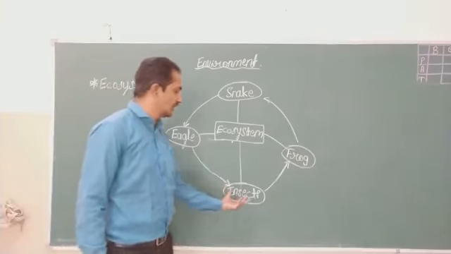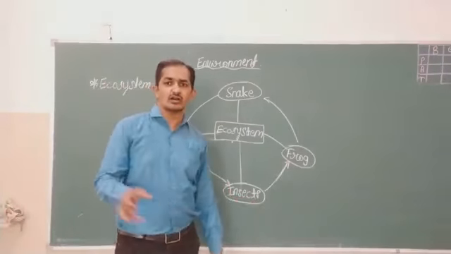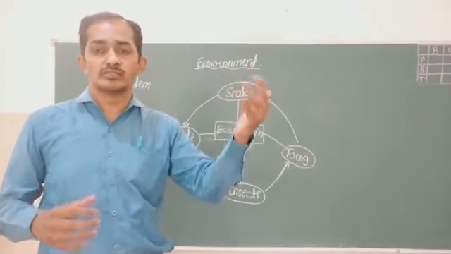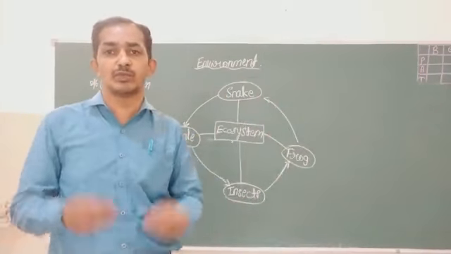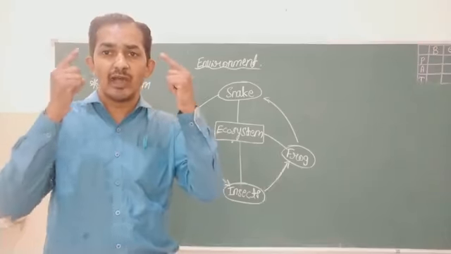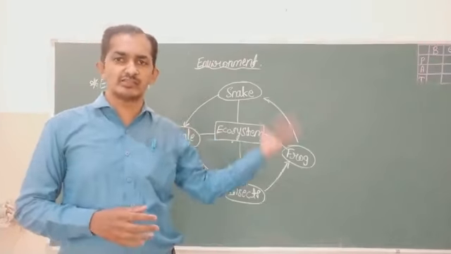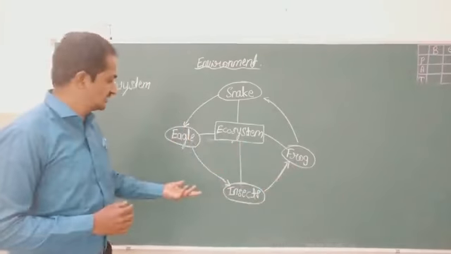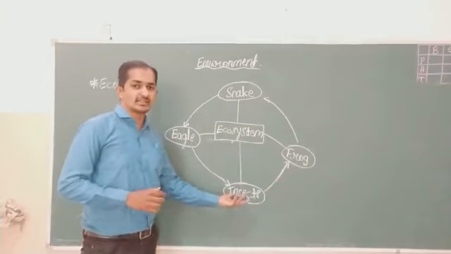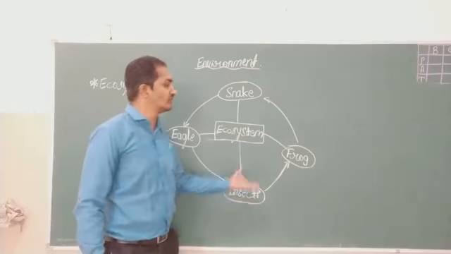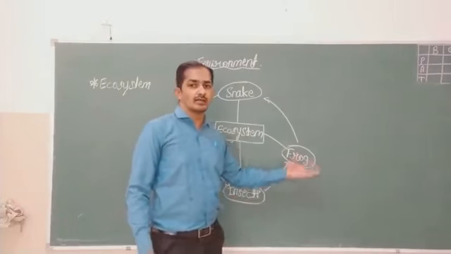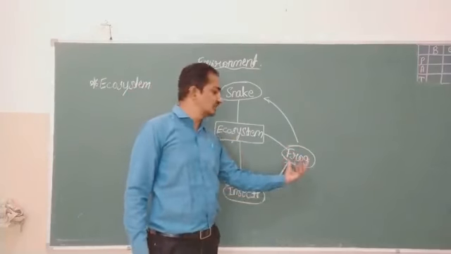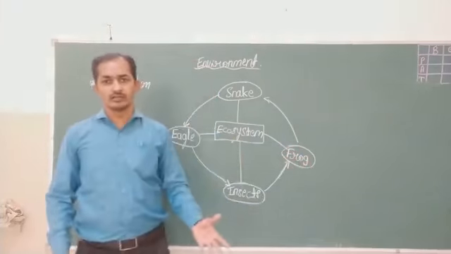Let's observe insects. Insects are the smallest of the organisms, but they can still be seen by our eyes. Those insects are the prey of a slightly bigger organism than them, that is the frog.